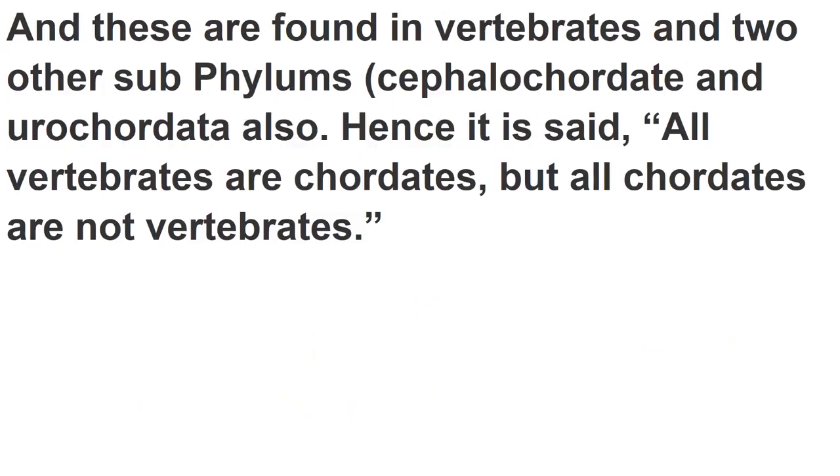These characteristic features, meaning the presence of notochord and pharyngeal gills, are found in vertebrates also. But along with vertebrates, these characteristics are found in two other subphyla also, which come under the chordates. These are cephalochordates and urochordates. Notochord and pharyngeal gill slits are present, but these are different from the vertebrates in many characteristics. Hence it is said that all the vertebrates are chordates, but all the chordates are not vertebrates, because chordates include two other subphyla other than vertebrates.